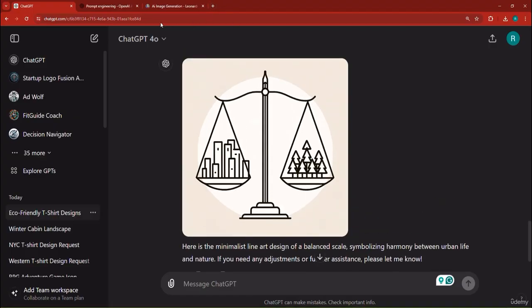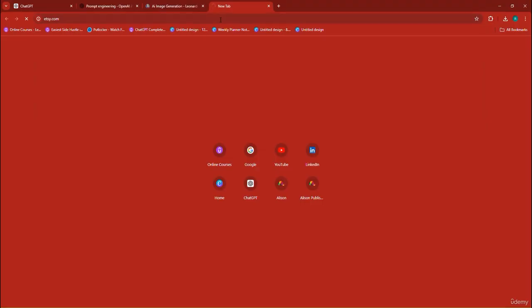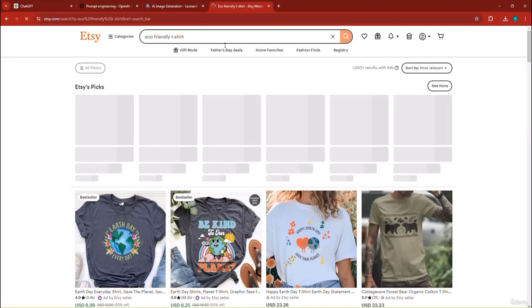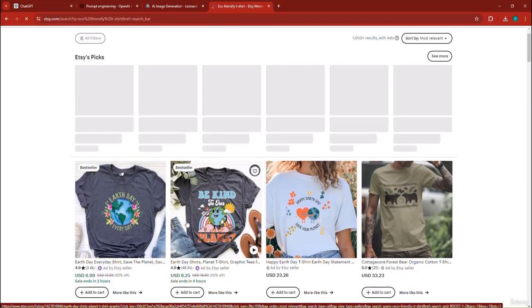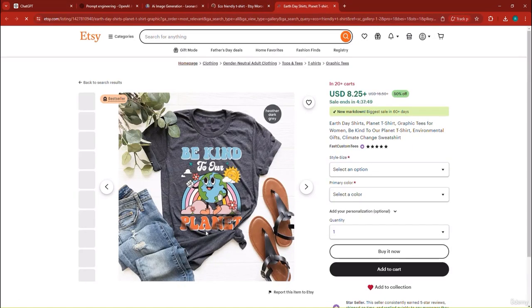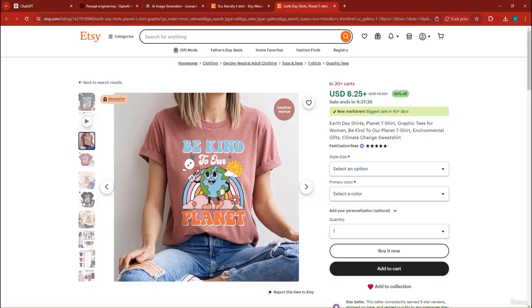Now, you can also take inspiration from a platform such as Etsy. So, for example, if you go to Etsy.com, you can get inspired by some of the designs they have over there. So if I look for eco-friendly t-shirt, you'll notice that we have a lot of people here selling these t-shirts. And for example, this one says, be kind for our planet, and so on and so forth. So just by using this design, you can actually imagine another image better than this one. So for instance, this design says, be kind to our planet, and it's cartoonish.